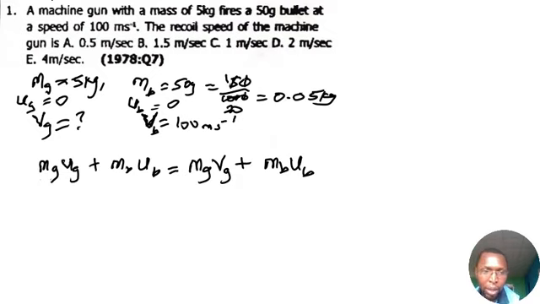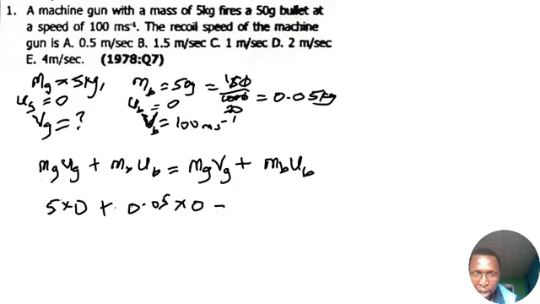Here we know that the mass of the gun is 5 times the initial velocity, which is 0, so all of this becomes 0. Then plus the mass of the bullet, 0.05, times the velocity, which is also 0. So on our left it is 0.